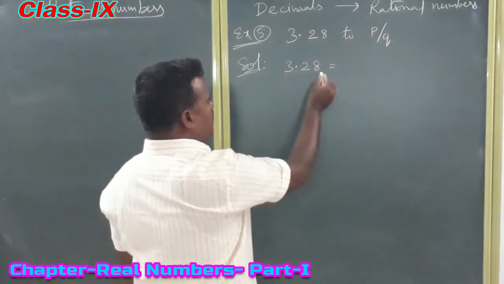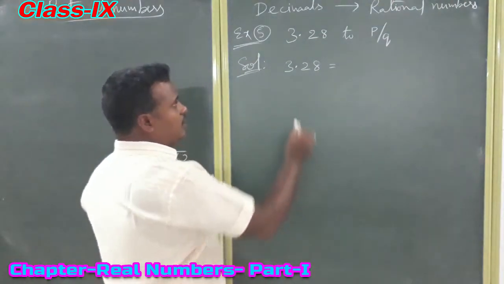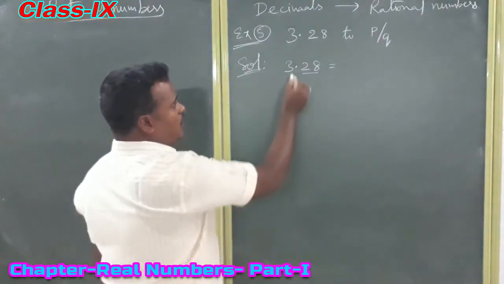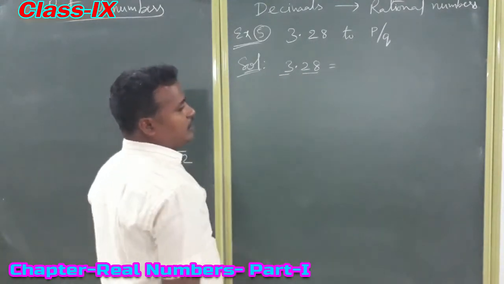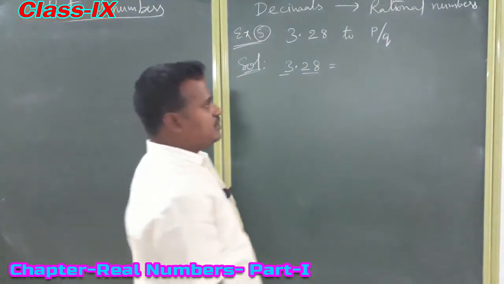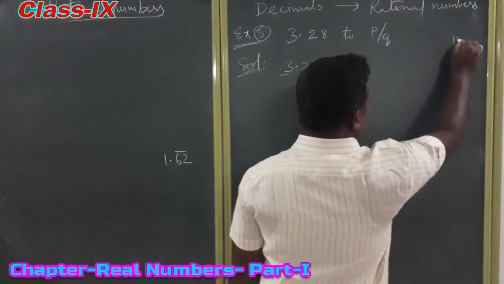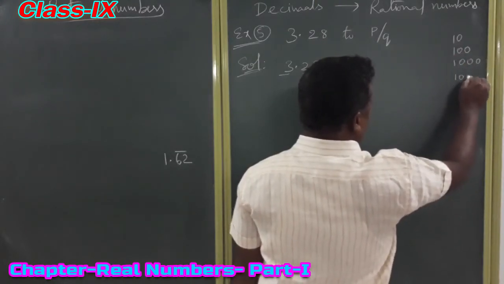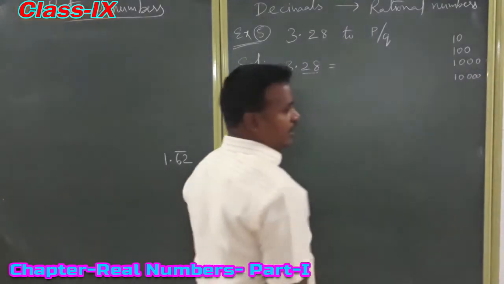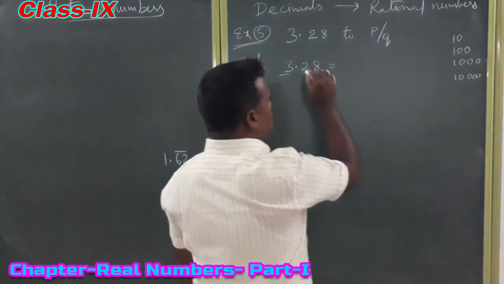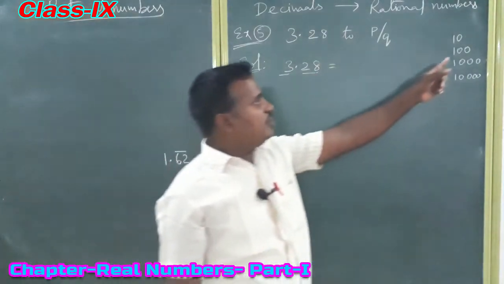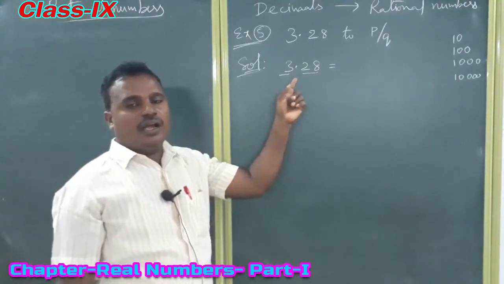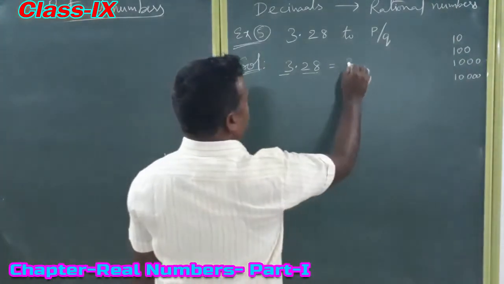In a decimal number, after the point, the right hand side, we call the decimal part. Before the point, the left hand side, we call the whole number. Now multiples of 10: 10, 100, 1000, 10,000. These are multiples of 10. Now two digits are there, and the multiple of 10 for that is 100. So with 100 you have to multiply the given decimal and divide.